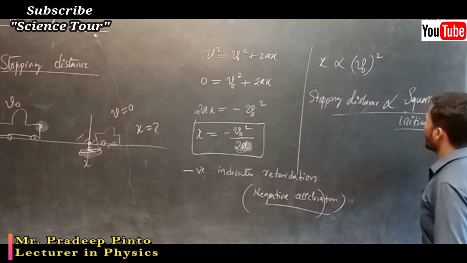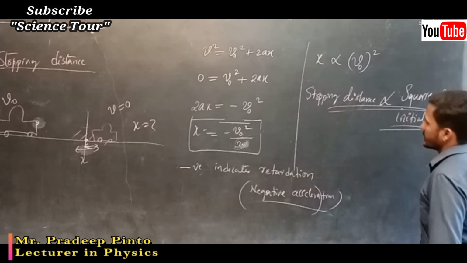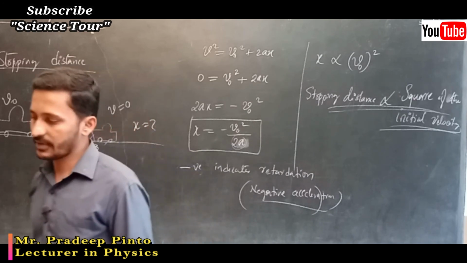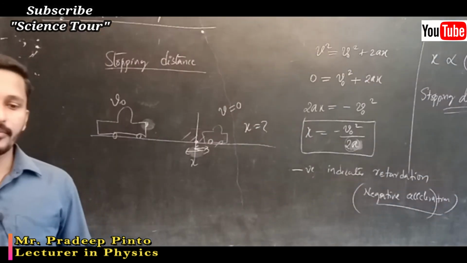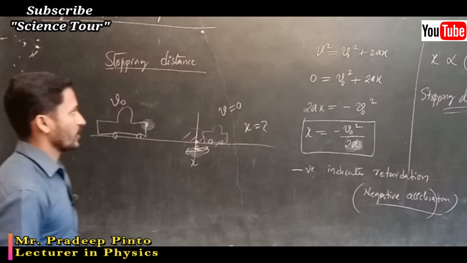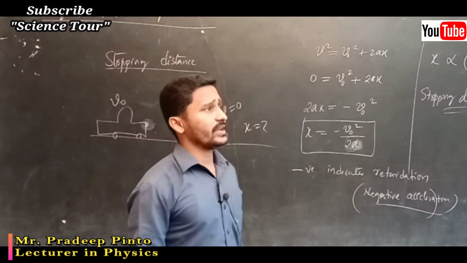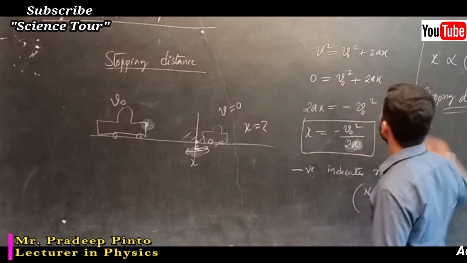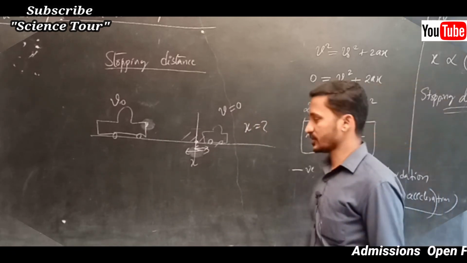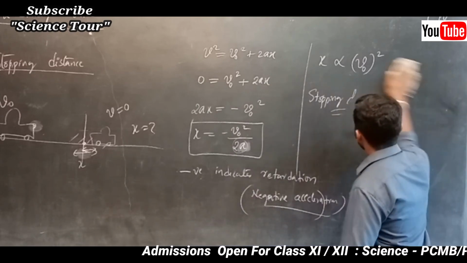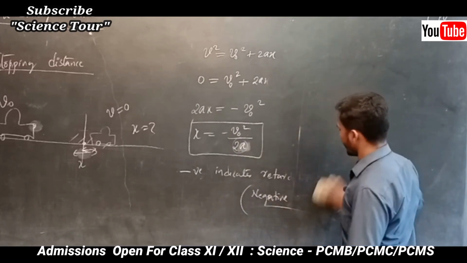So what is stopping distance? It is the distance travelled by a vehicle after applying the brake. Everywhere, wherever they ask you about retardation, you have to use this formula, that is v square equals v naught square plus 2ax. This is what I can say about stopping distance.